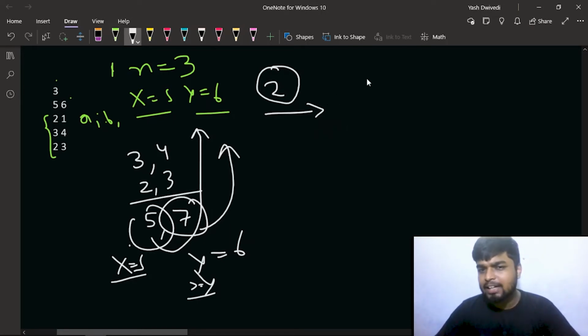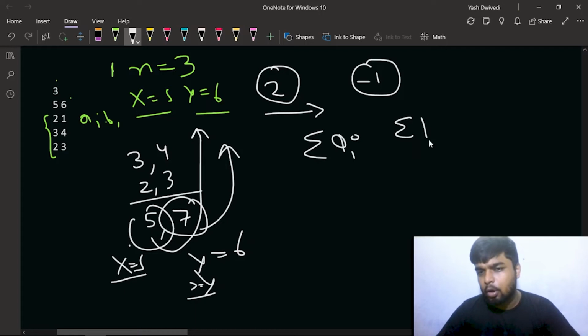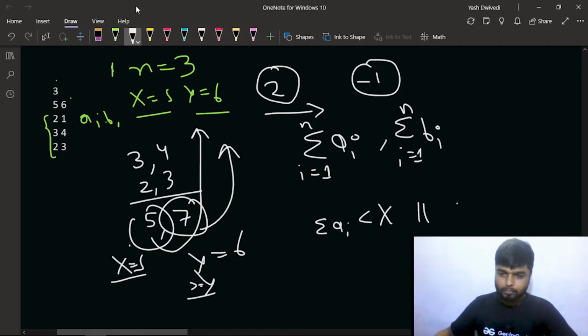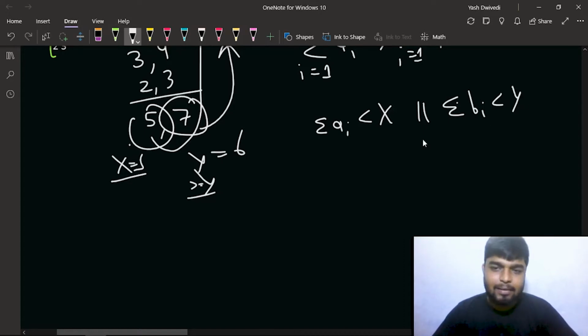How do you get a -1? How will you determine that you get a -1? So what you will do is you will sum all the AI and you will sum all the BI, for I starting from 1 to n, and if the sum of all the AI is less than x, or the sum of all the BI is less than y, then you will simply print -1.